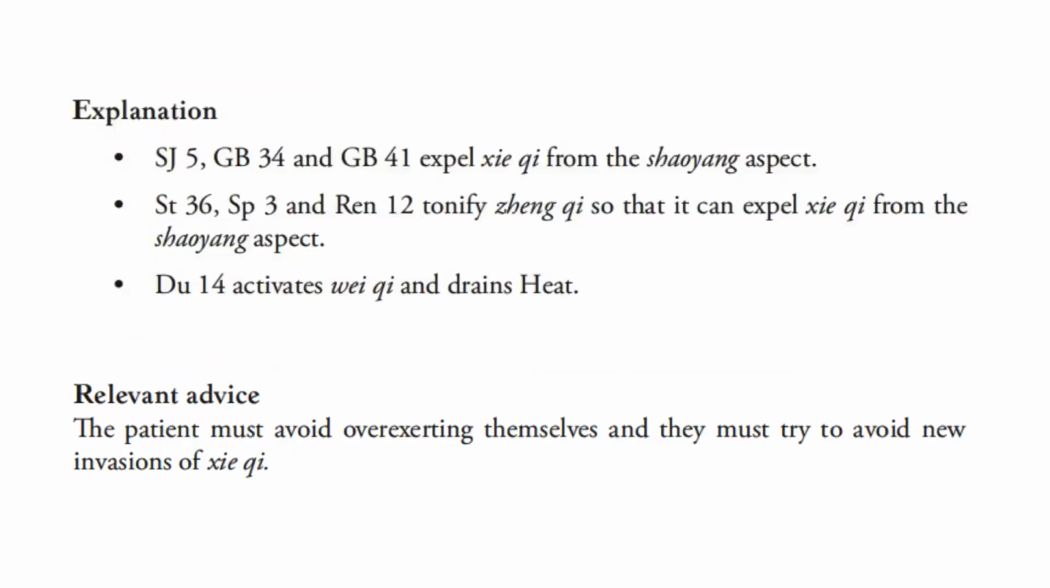Sanjiao 5, GB34, and GB41 expel pathogenic qi from the Shaoyang aspect. Stomach 36, Spleen 3, and Ren 12 tonify upright qi so that it can expel pathogenic qi from the Shaoyang aspect. Du14 activates Wei qi and drains heat. The patient must avoid overexerting themselves and they must try to avoid new invasions of pathogenic qi.